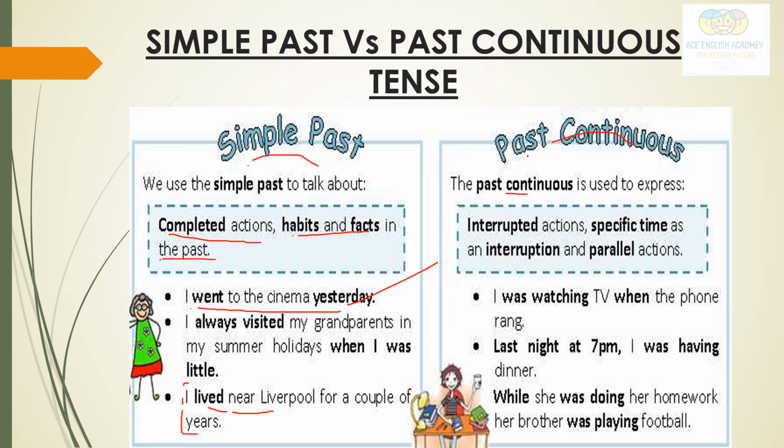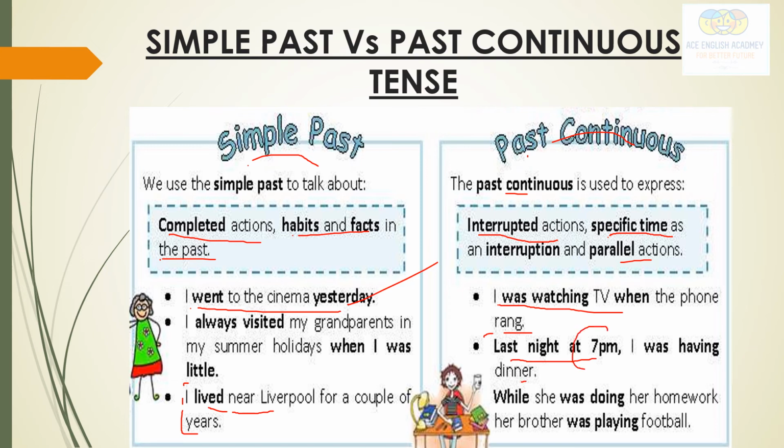Past continuous is used to express interrupted actions, specific time as an interruption, and parallel actions. See here. I was watching TV when the phone rang. Interruption. Last night at 7 p.m. I was having dinner. Specific time.